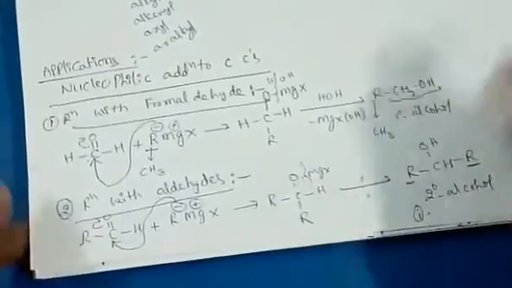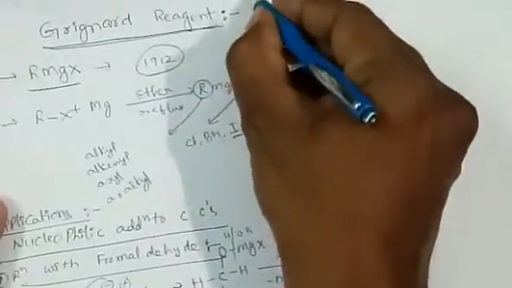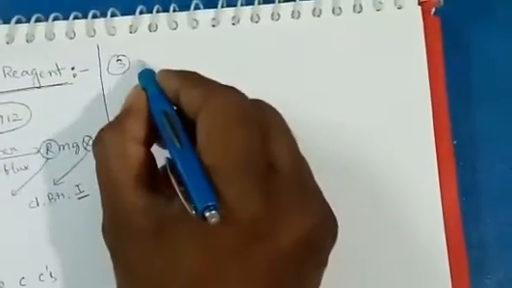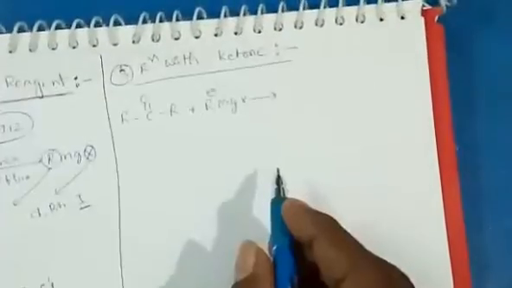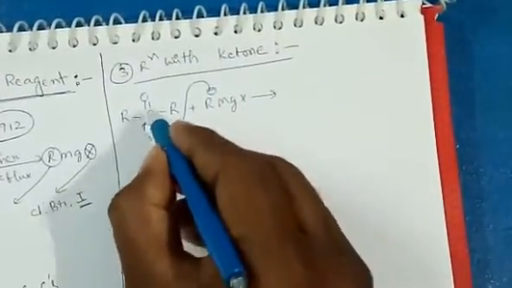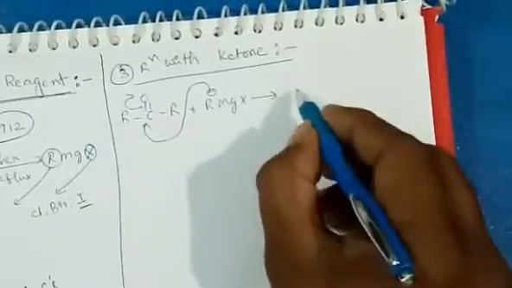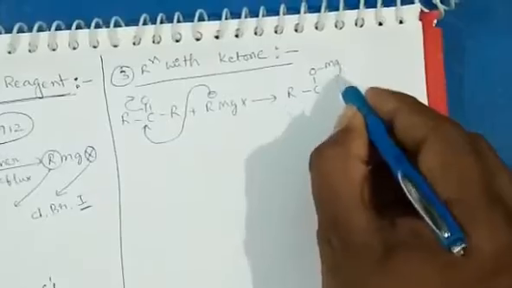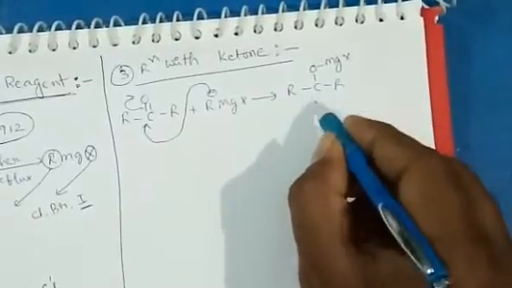Next, reaction with ketones. Ketone is another type of carbonyl compound. The third one is reaction with ketones. Simply, R minus attacks the carbonyl carbon in the ketone, and we get an intermediate compound like this.